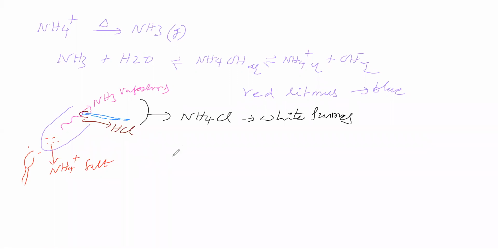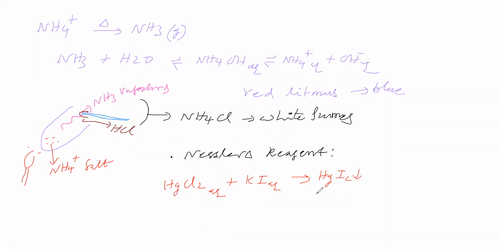Next, test with Nessler's reagent. Now we will see how to prepare Nessler's reagent. To prepare Nessler's reagent, we are taking HgCl2, mercuric chloride. To this potassium iodide solution is added. Now this mercuric cation takes iodide ion to give mercuric iodide, a red precipitate. This mercuric iodide with excess potassium iodide gives a complex.